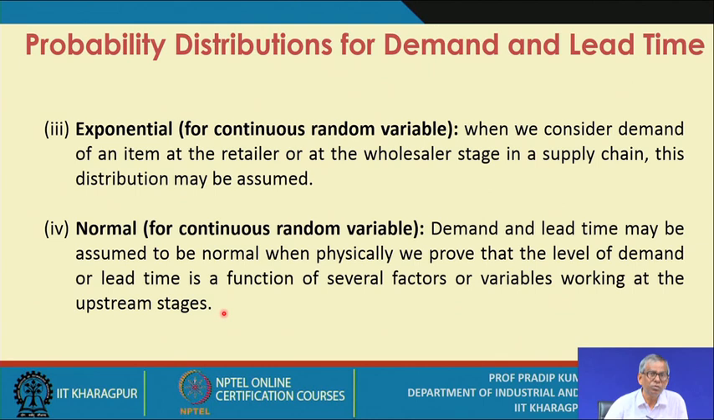Suppose y is a random variable assumed to be normal. It means that the value of y is dependent on several factors, say n number of factors, x1, x2 up to xn. All these factors are occurring at the upstream stages, not at the downstream stages. That's why these are called the affecting variables. So if you find such a situation physically, you can assume that particular random variable to be normal.